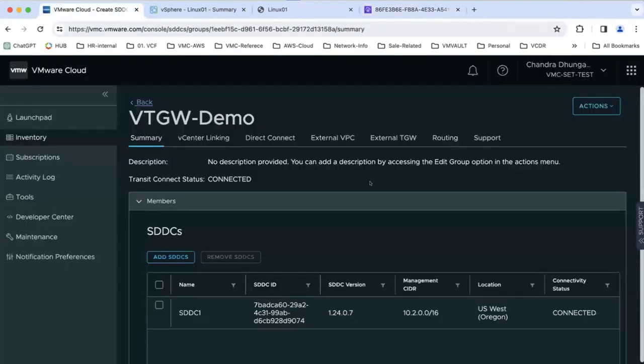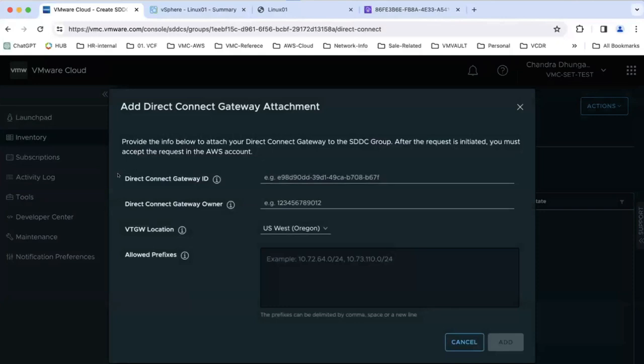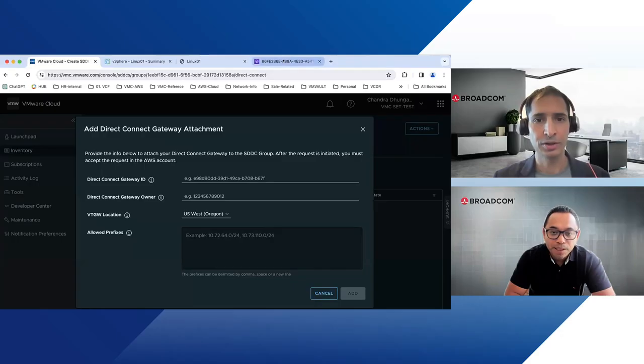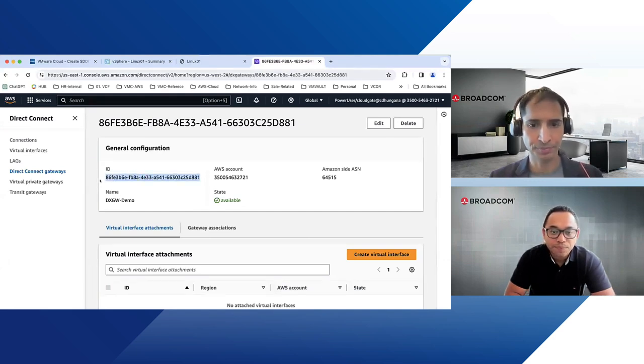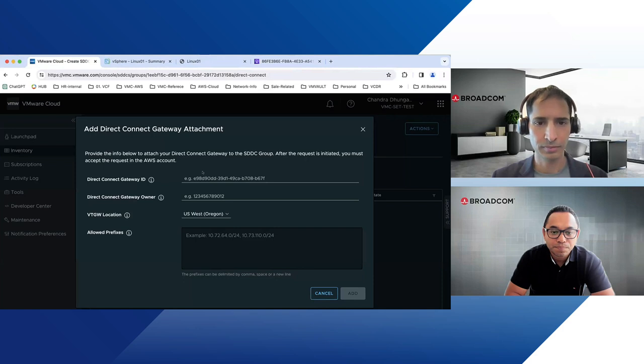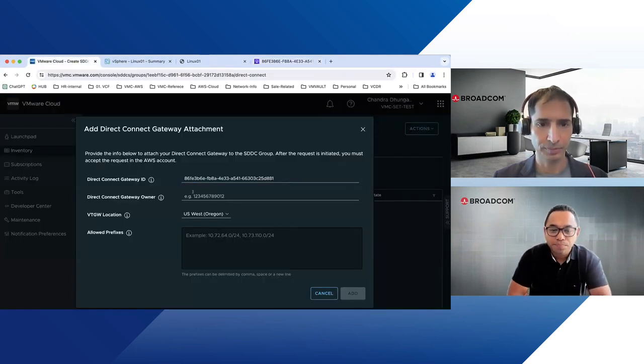Let's go back to the VTGW, and we have the direct connect here. And we add the AWS account. So just click on add, and we need to provide the direct connect gateway ID and also the owner of the direct connect gateway. And that is the AWS account, right? Yes. So we go here, and this is the DX gateway ID. We'll copy this, paste it here, and also supply the AWS account.